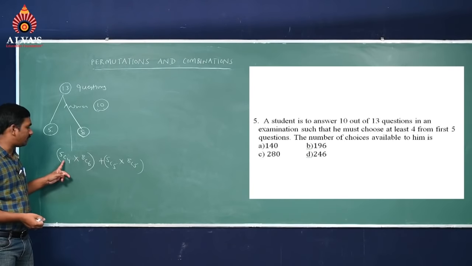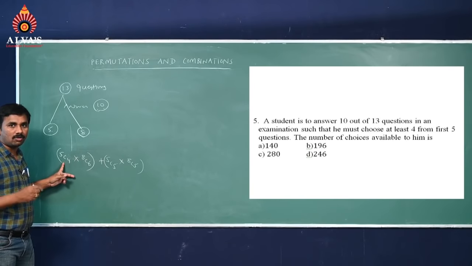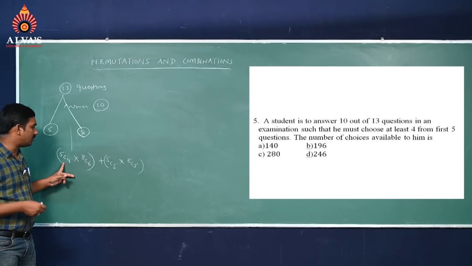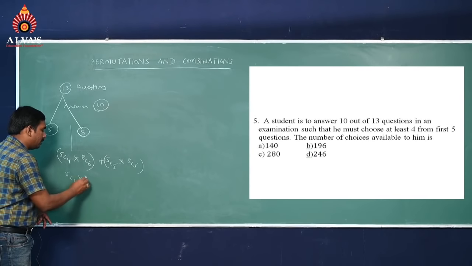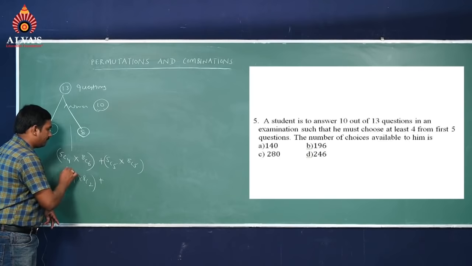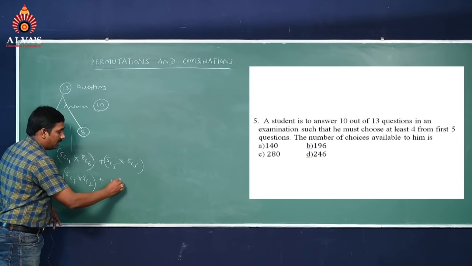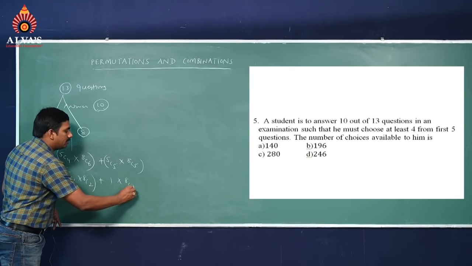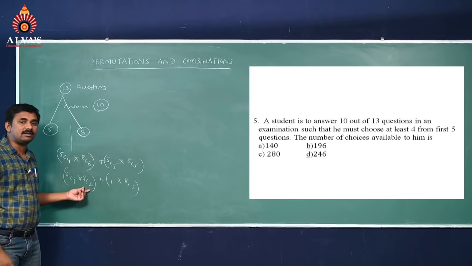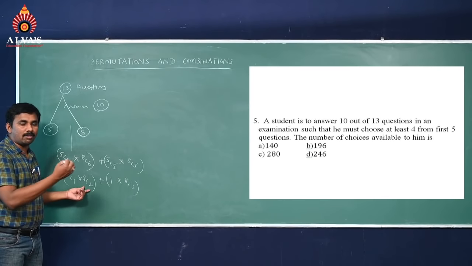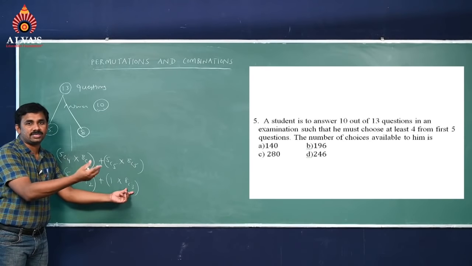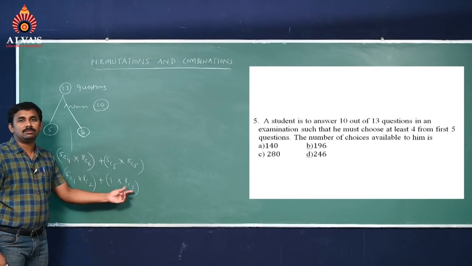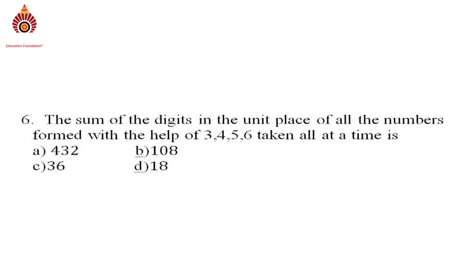Then tell me the value of 5C4. 5C4 equal to 5C1, that is 5 only. 8C6 equal to 8C2. So 5C1 into 8C2 plus 5C5, which is 1 only, into 8C5, you can write 8C3. What is the value of 8C2? 8 into 7 upon 1 into 2, and 8C3, 8 into 7 into 6 upon 1 into 2 into 3. Solve this one.